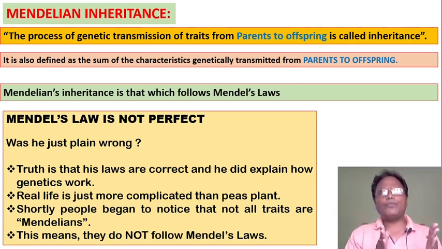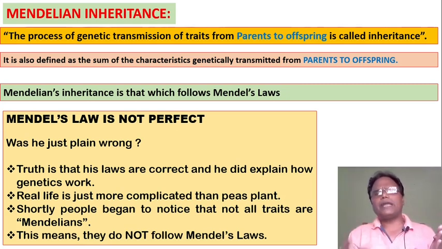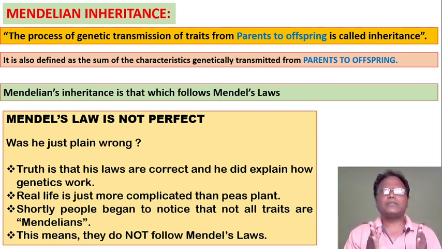In the law of dominance, we already studied that the dominant variety is obtained in the F1 generation hybrid variety. That means the phenotypic ratio and genotypic ratio are different. When we cross the tall variety with the dwarf variety, we get heterozygous dominant alleles.